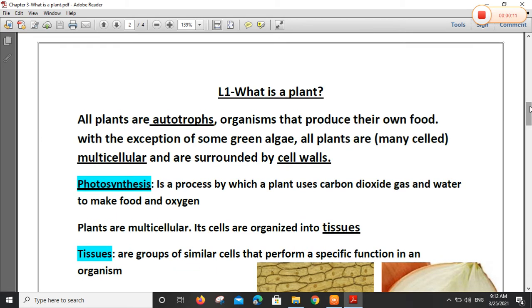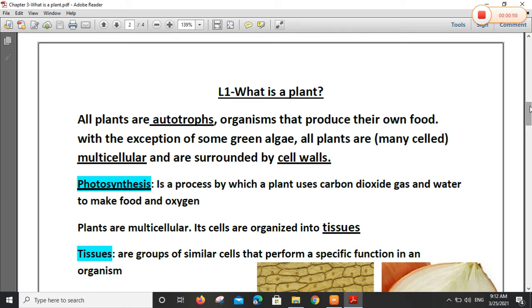Lesson 1 in chapter 3, what is a plant? All of you remember with me now, we mentioned eukaryotes. Yes, eukaryotes, 4 kingdoms: protists, fungi, plant and animal. We mentioned before the protists kingdom and fungi kingdom, and today we are going to start the third kingdom, that are eukaryote plants. What are plants?